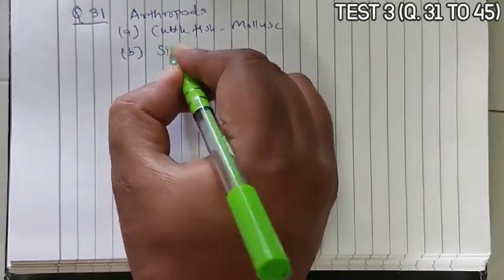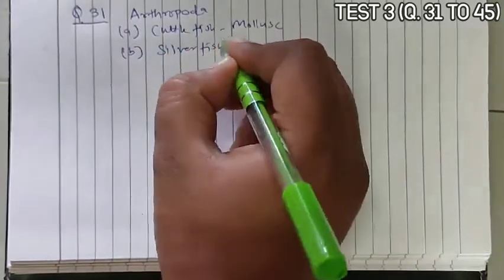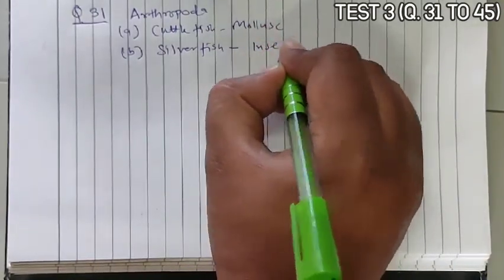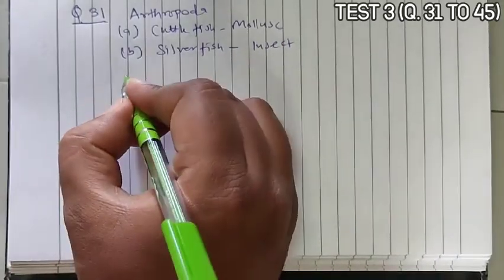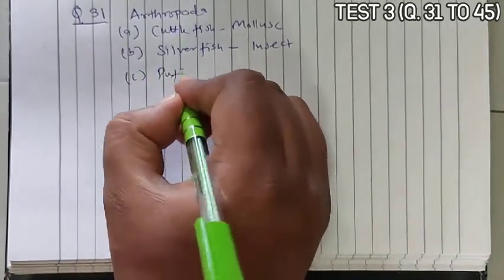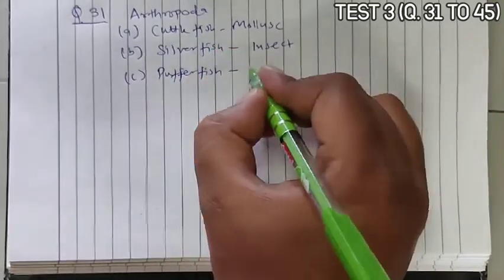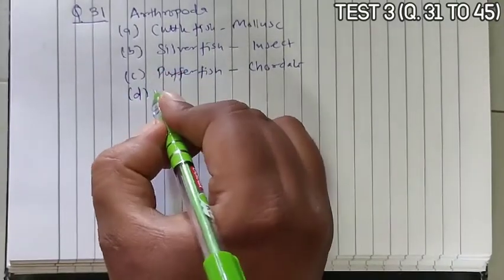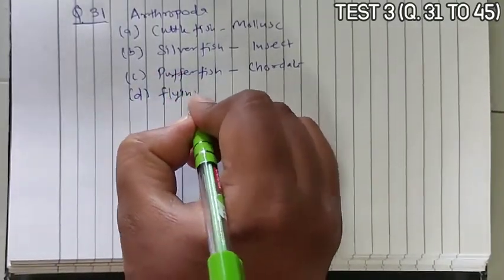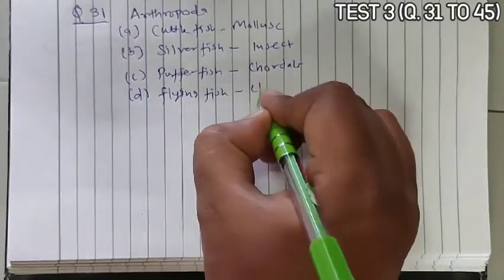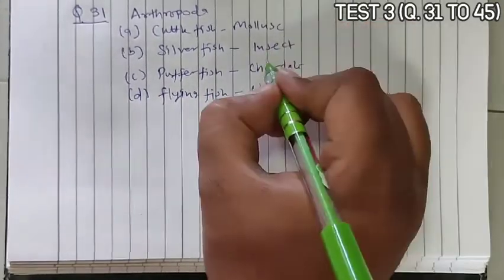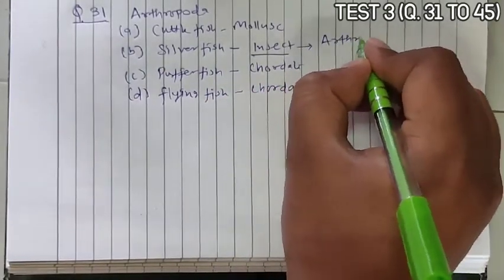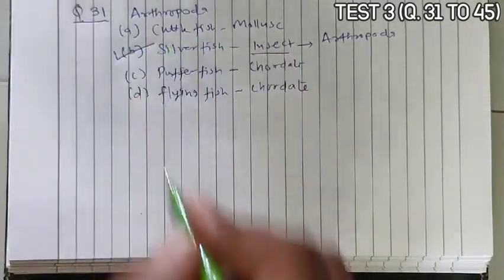Option B is silverfish. Silverfish is a wingless insect. Option C, pufferfish. Pufferfish belong to chordate. And option D, flying fish. This flying fish also belongs to the chordate. Now you know that insects come under the class Insecta of the phylum Arthropoda. So the correct answer is option B.